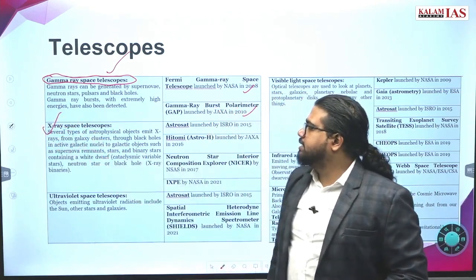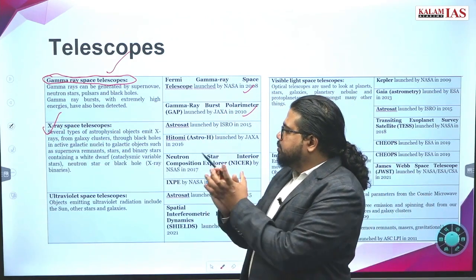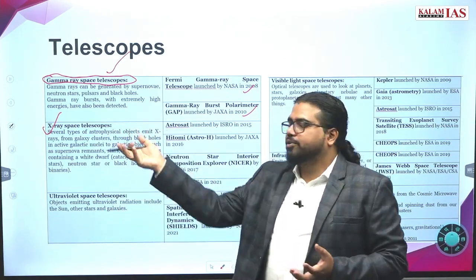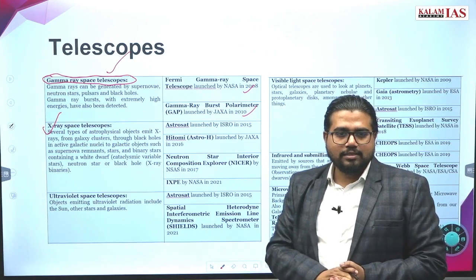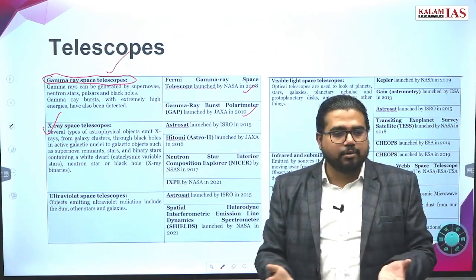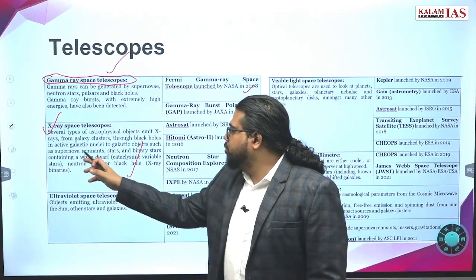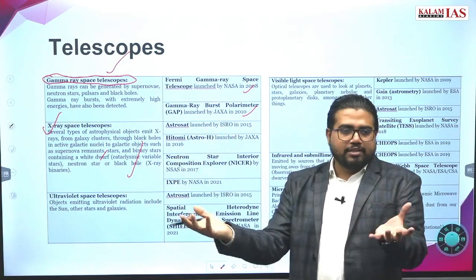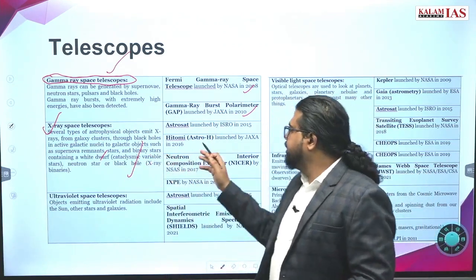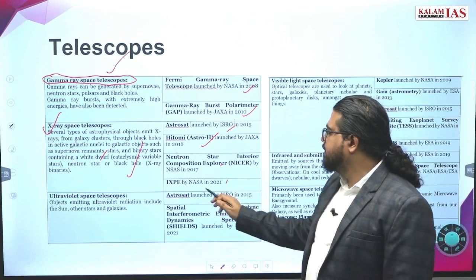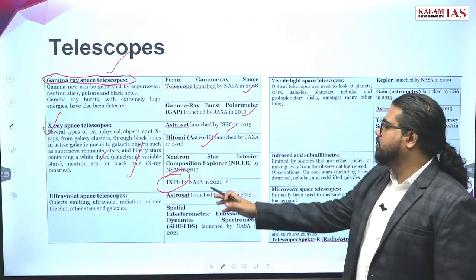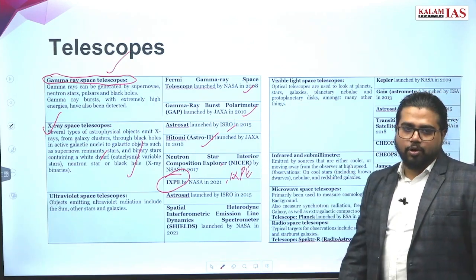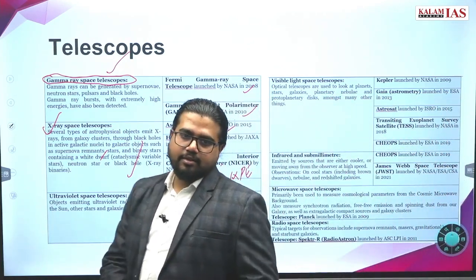X-ray telescopes, X-ray space telescopes, are also there. These look at slightly lower energy levels. You can still get more X-rays from the universe, whereas gamma rays are very rare. Supernova remnants, binary stars, dwarf stars, neutron stars, black holes, everything like this will emit X-rays, so you can study all these, and different examples are there. IXPE is the most recent one, launched by NASA in 2021.